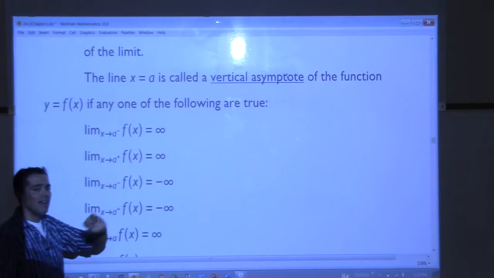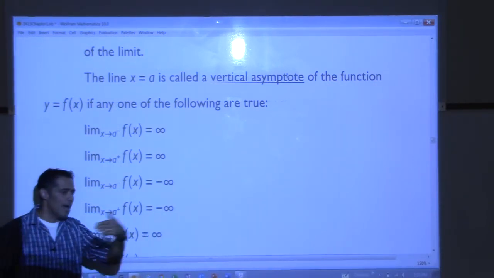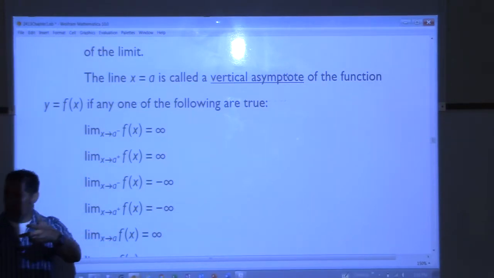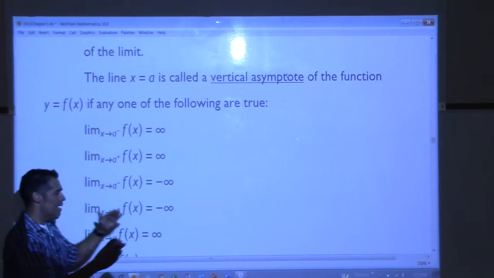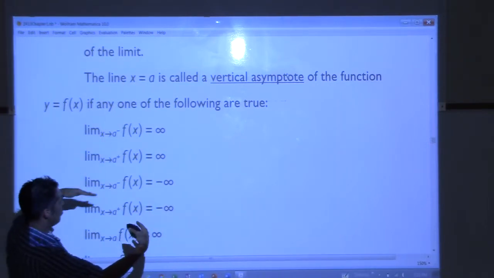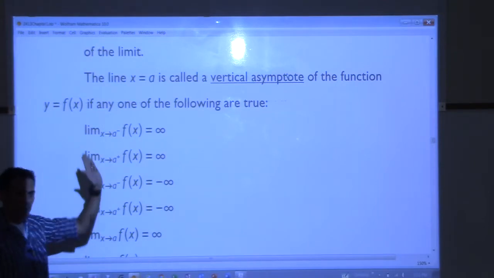And what it does is it allows us to deal with functions that are not rational. In college algebra, you just did rational functions. In pre-cal, you just did trig functions. Now we're saying any function where we have a limit from the left going up or down, or a limit from the right going up or down forever, we will say we have a vertical asymptote there.